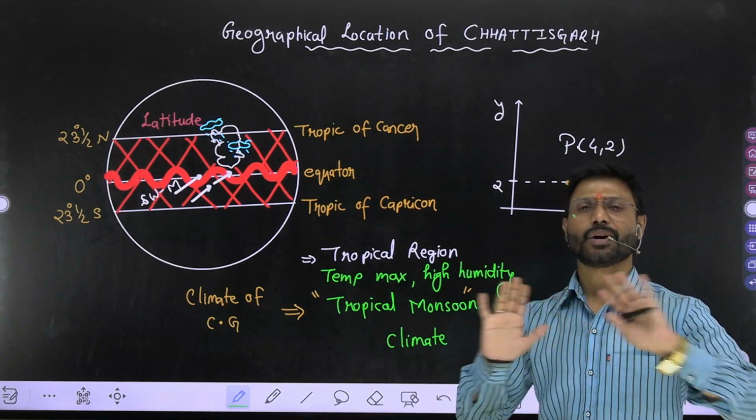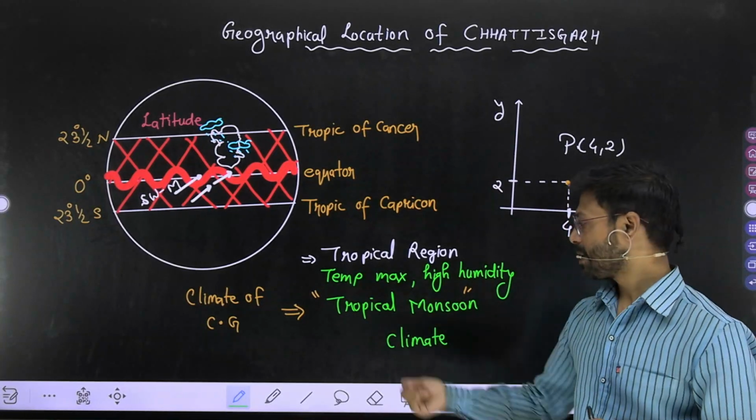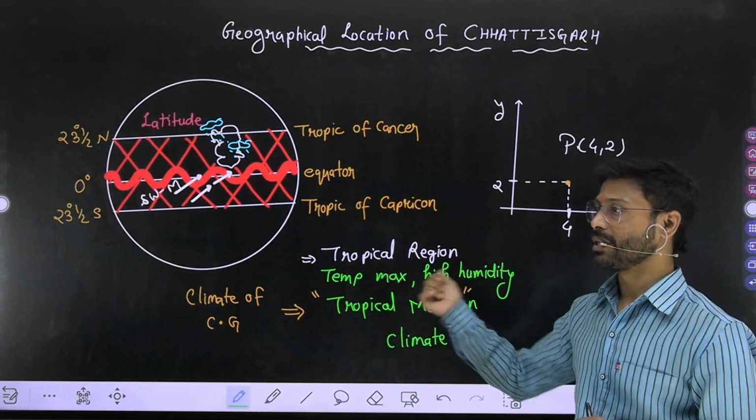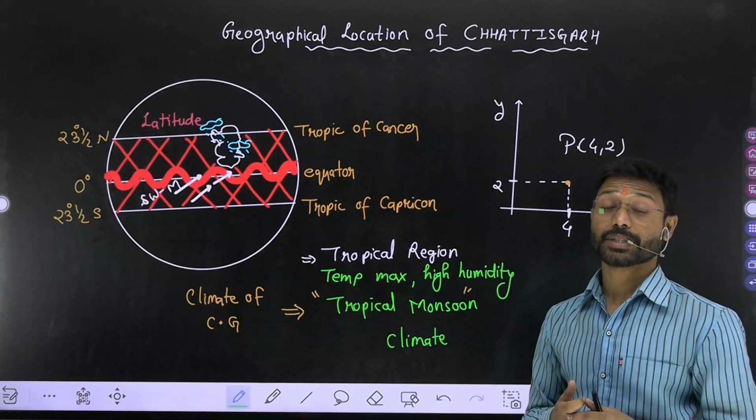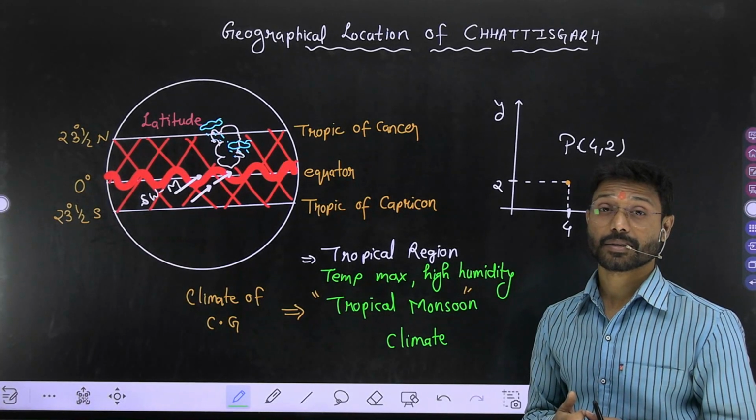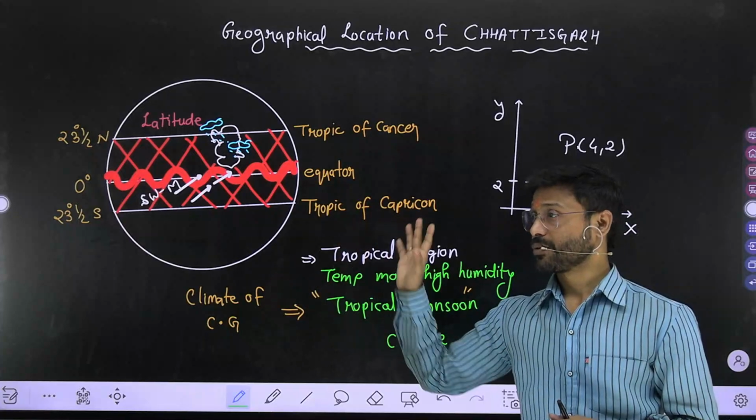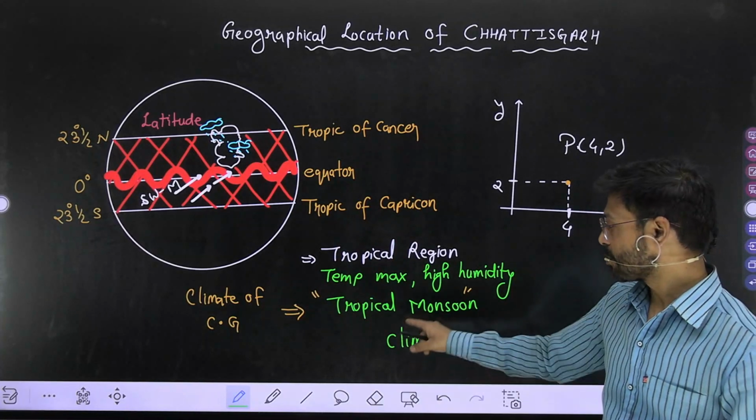Now there is no such doubt in our mind why this fact is used, especially at the time of writing the answer with respect to the climate of Chhattisgarh. Answer is what? Tropical monsoon climate.